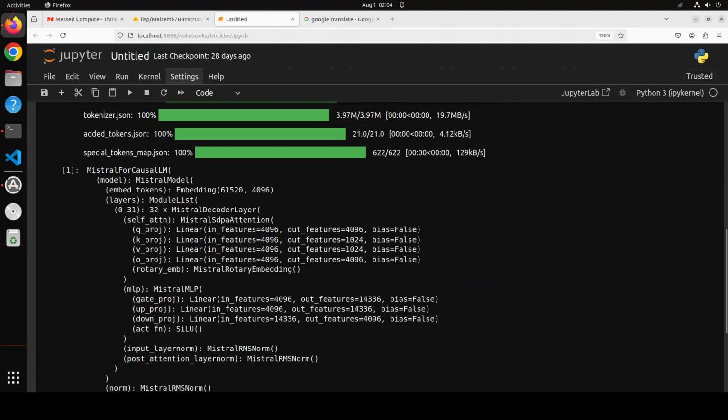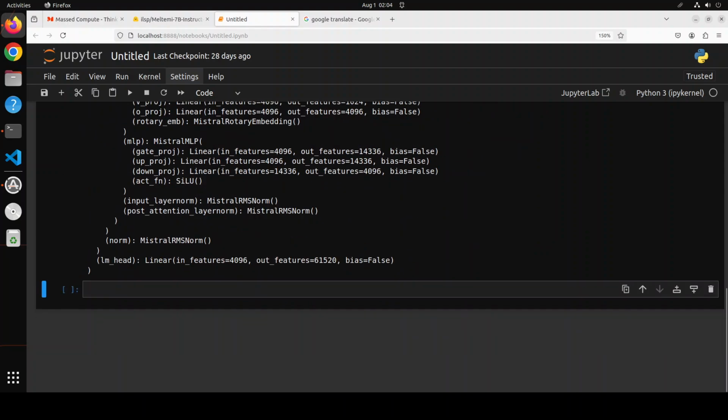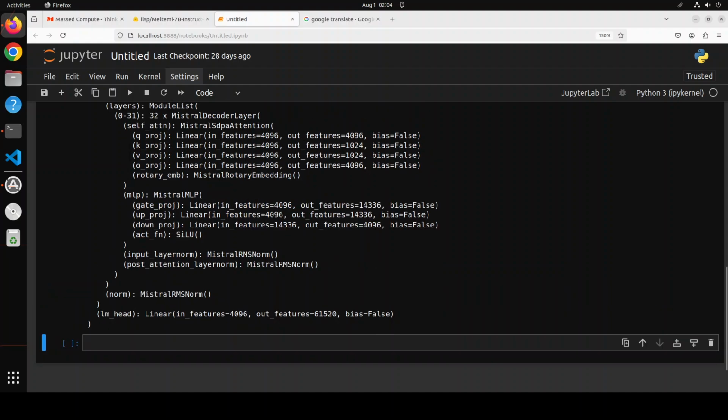And then we have put it onto the CUDA and it is showing you the architecture that it is based on Mistral. As you can see, these are the layers, and also it is showing us the q_proj and the KV and all that stuff. So looks good. And this is the head.